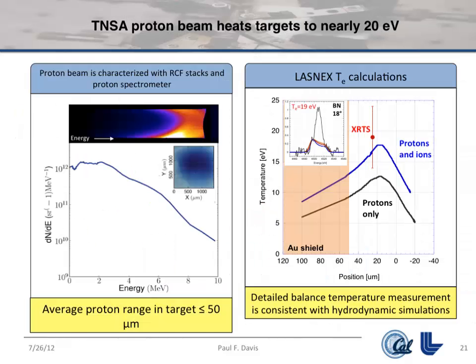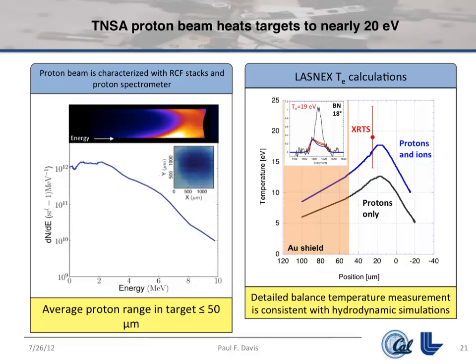Okay, so this is a little bit of data showing what we see. On the left, I've plotted just the spectrum of the protons that come out of that interaction. They're on the order of 5 MeV, with a long tail. What that basically means is that almost all of their energy is deposited in the first 50 microns of the target.